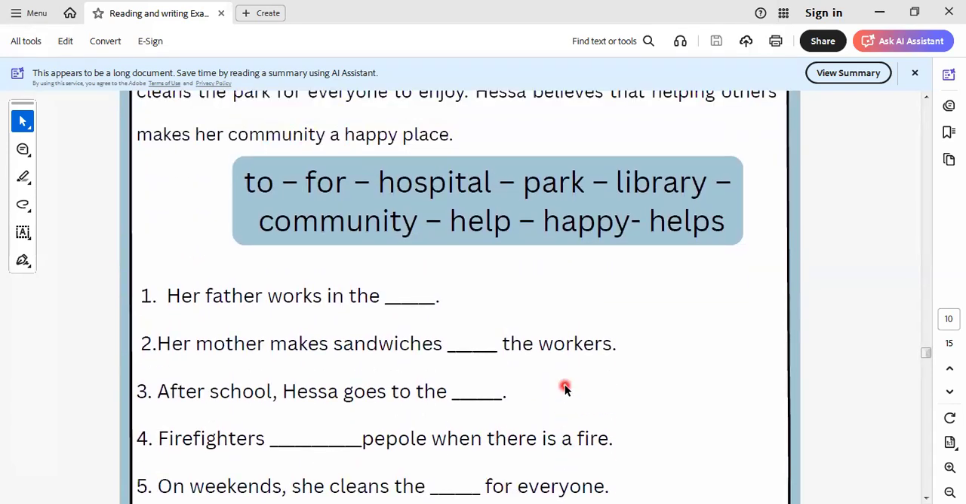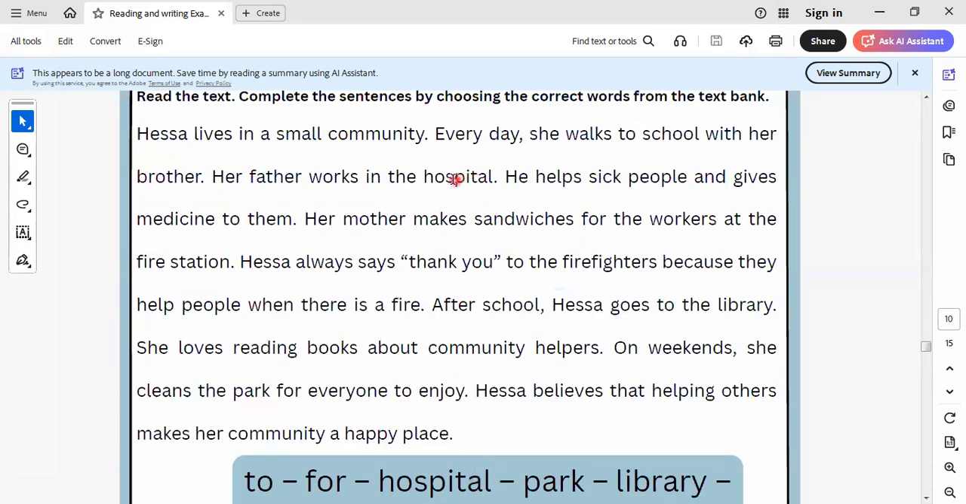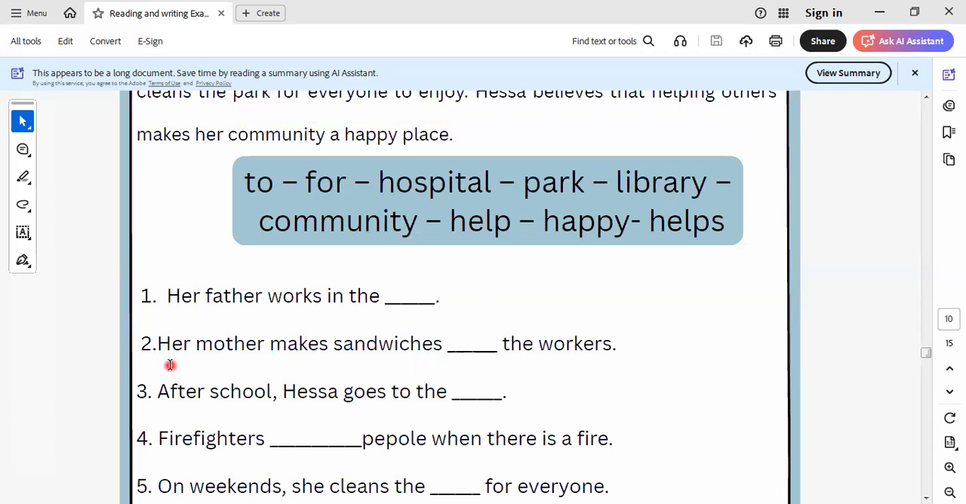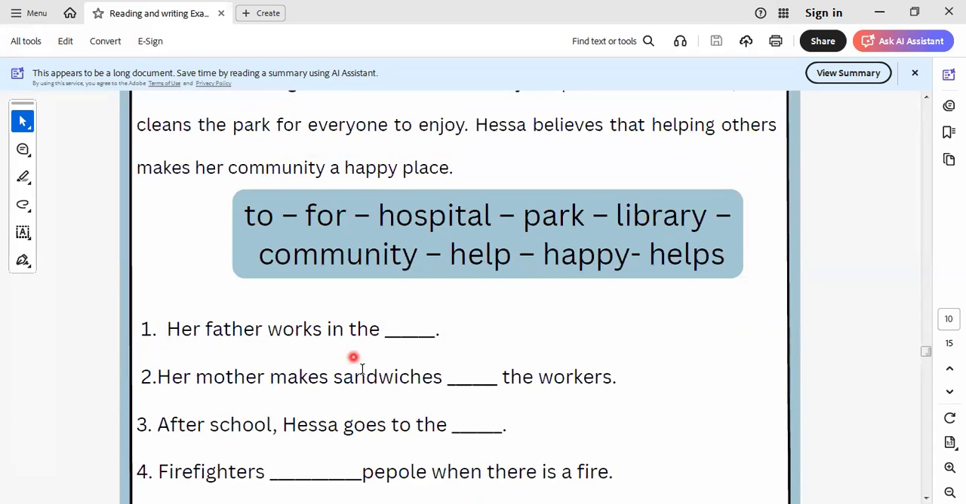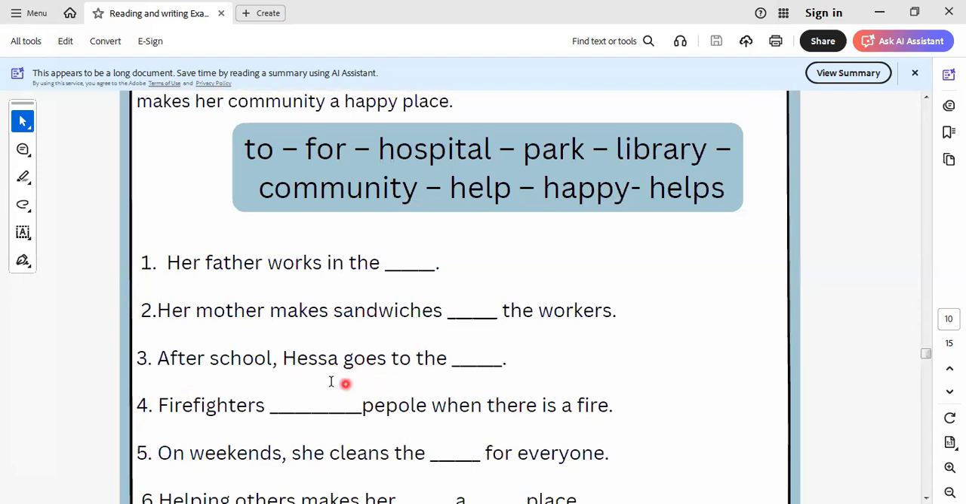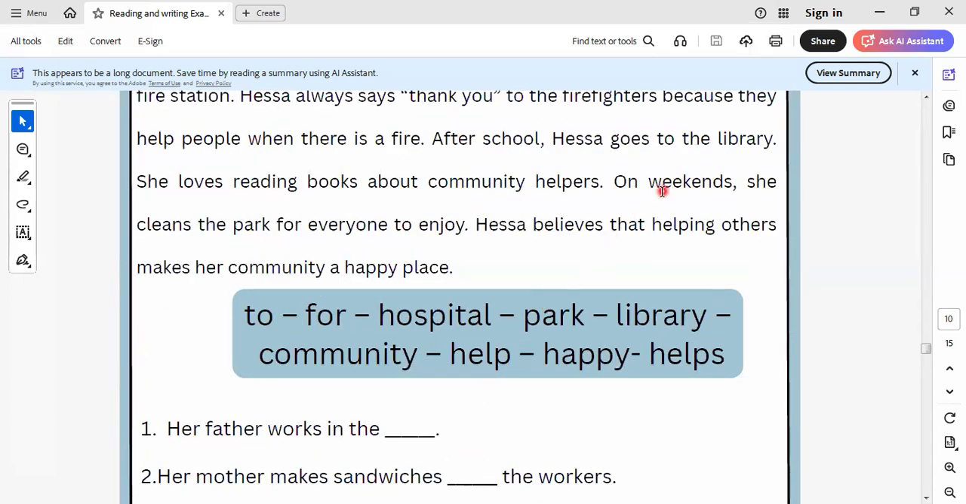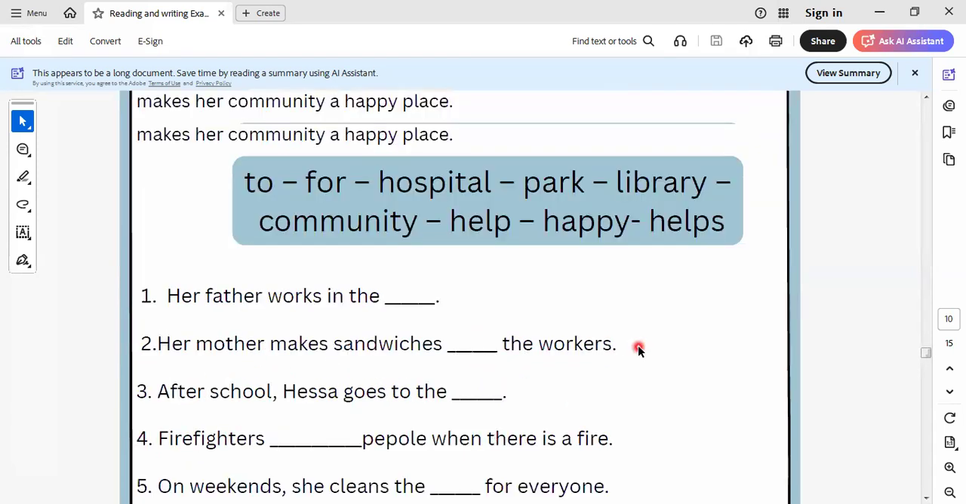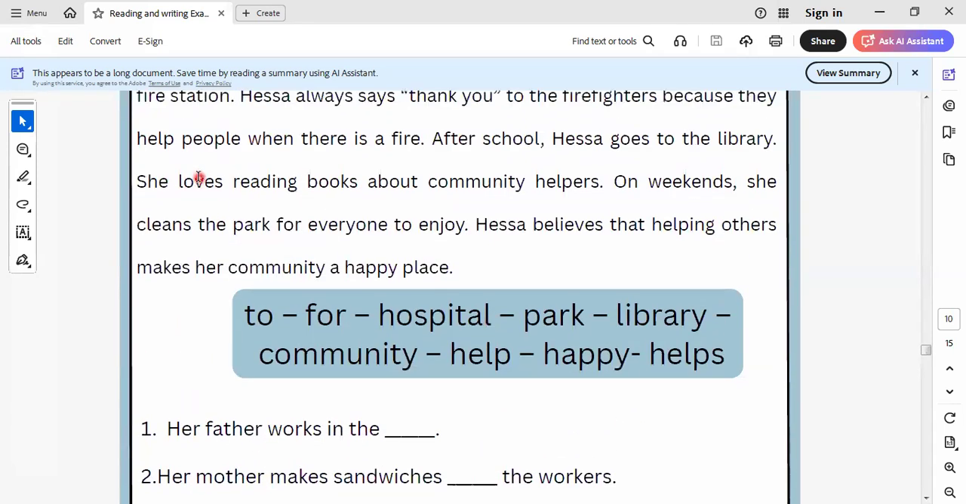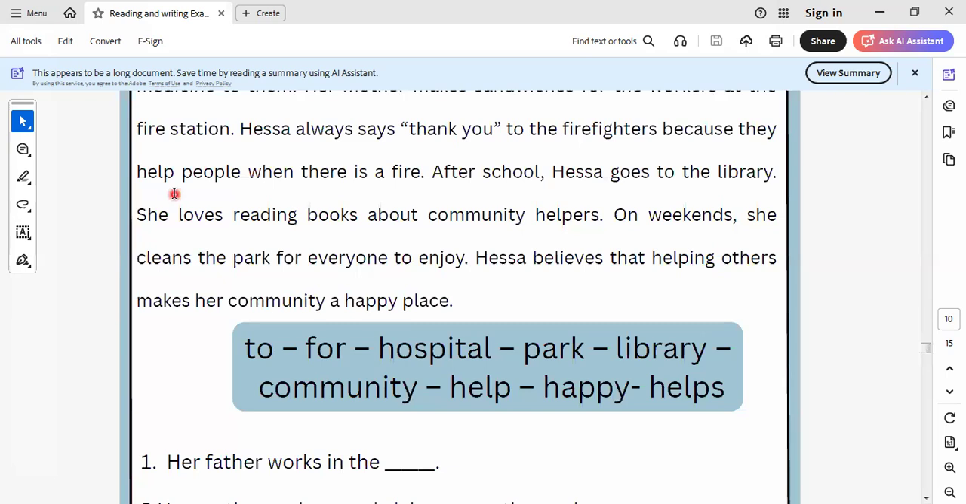So I will answer again. Here we say her father works in the hospital, works in a hospital. Let's go to the next one. Her mother makes sandwiches for what? For workers. After school, Hisa goes to what? To the library. Goes to the library. Firefighters help people when there is a fire, as we know here.